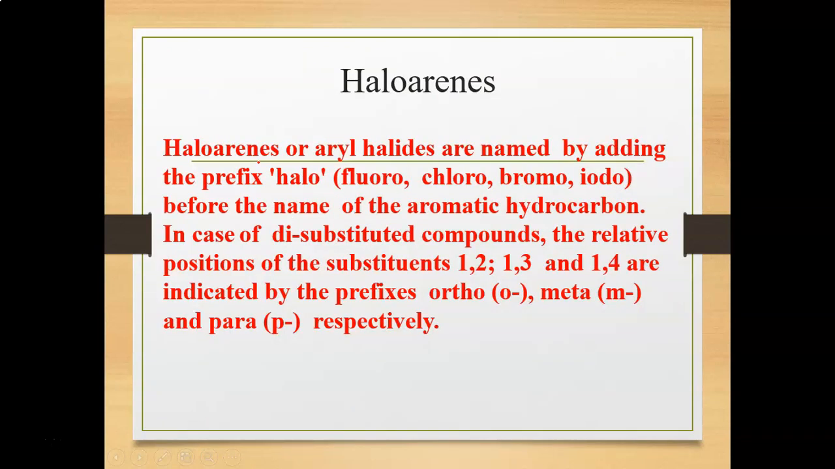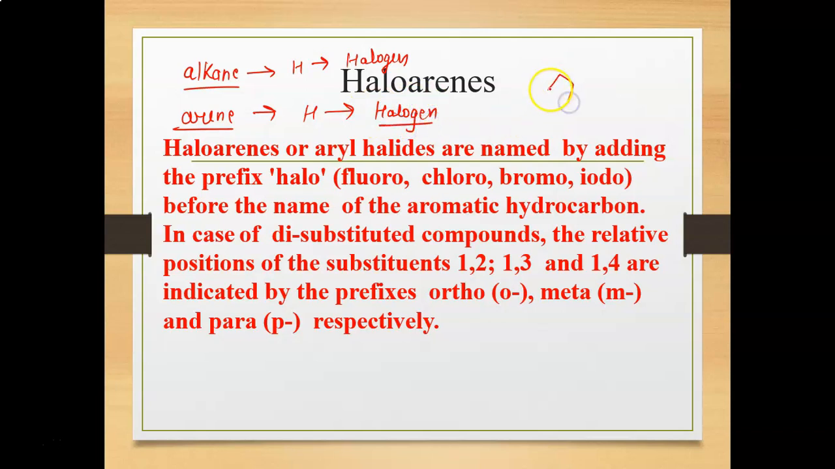Similarly, we will discuss haloarenes, or aryl halides. It means, as in the case of alkanes where I replace one hydrogen with a halogen group, you have to do a similar thing in the arene. You replace one hydrogen of any aromatic ring with a halogen, and it is known as a haloarene.